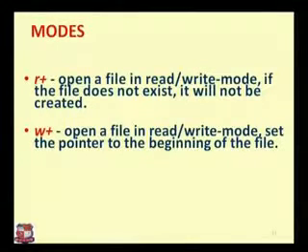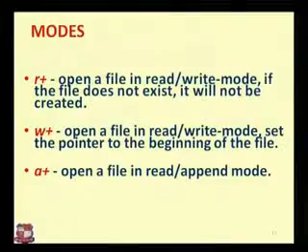W plus is just similar to W, but it has an advantage: we can also find how many bytes I have already written onto a particular file, which we cannot find in the W format. Then the last one is A plus. A plus is just similar to A, but when we want to open only a single file we use A, and when we want to open more than one file, we can use A plus.